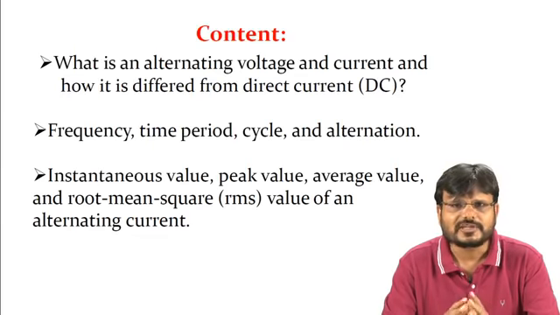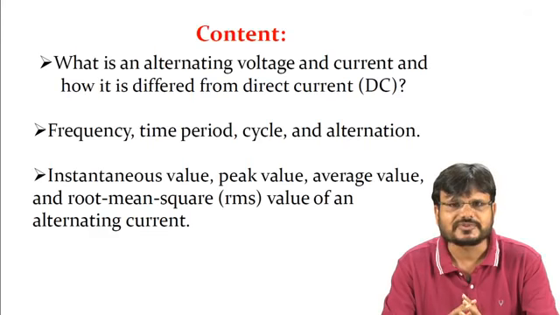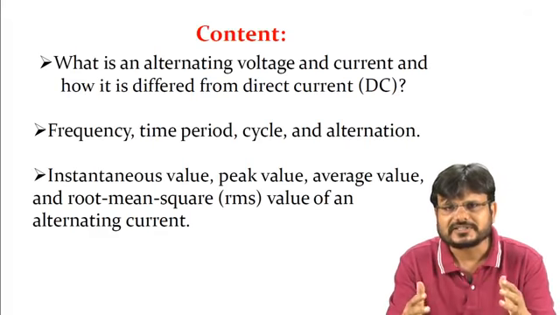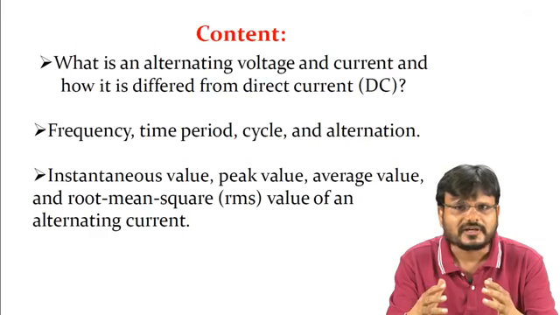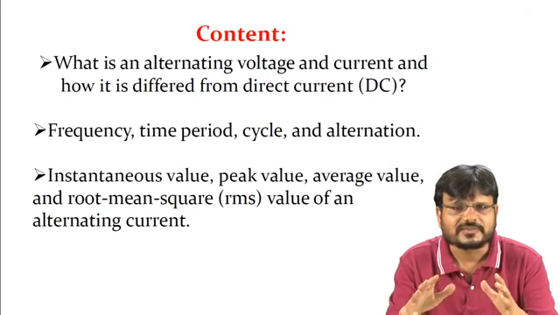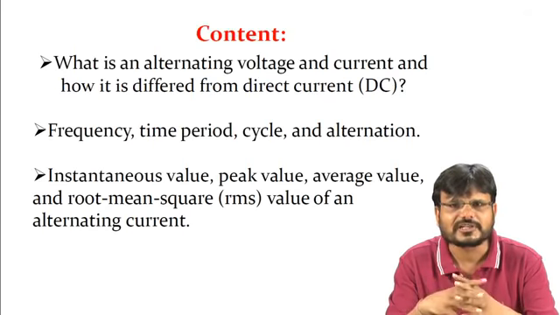current. Because in DC, as you know, the magnitude of current or voltage is always constant with respect to time. But in case of AC, the magnitude of the voltage changes with respect to time. Suppose we are talking about a single phase AC supply working on 50 Hertz frequency.